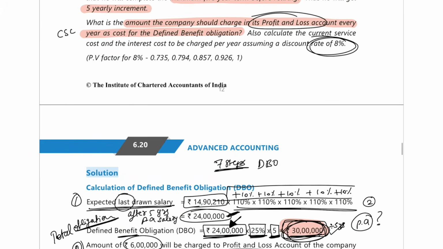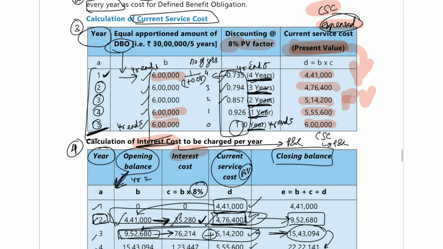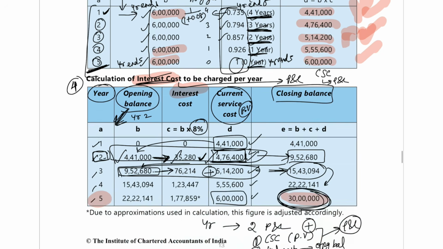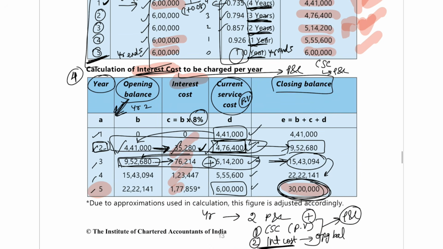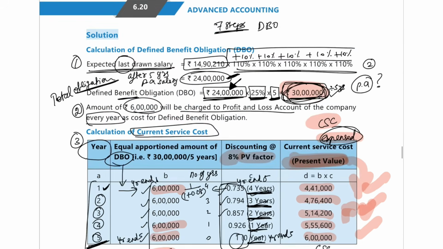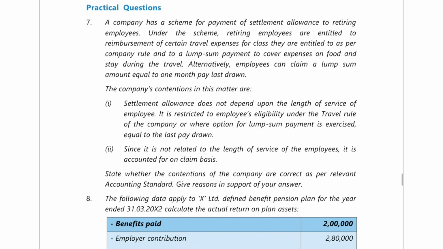In this we only had to show how much current service cost we will charge every year and how much interest cost we are going to charge every year. In year 1 you will not have any interest cost, because at year end 1 you only find out your current service cost. Your interest cost will get charged from year 2 to year 5 only. Okay, so now let's start with our practical question.